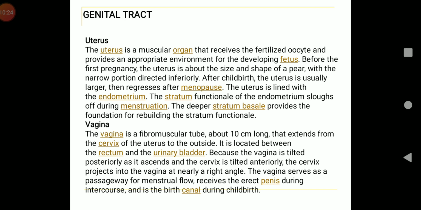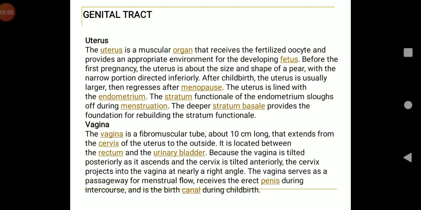Now, uterus receives the ovum from fallopian tube. It forms placenta for the development of the fetus. It expels the young one at birth. It has 3 layers: perimetrium, myometrium, and the inner layer endometrium, which contains uterine glands and also plays a major role in the cyclic changes in thickness during the menstrual cycle.